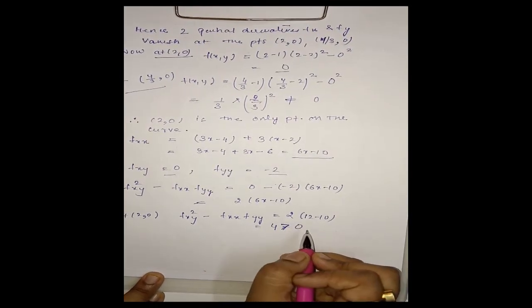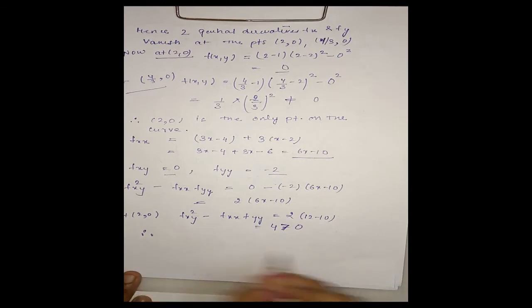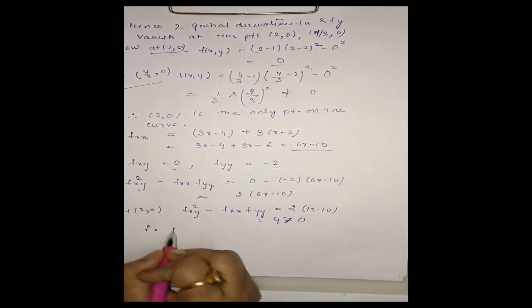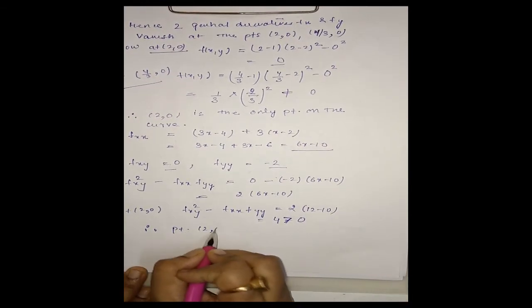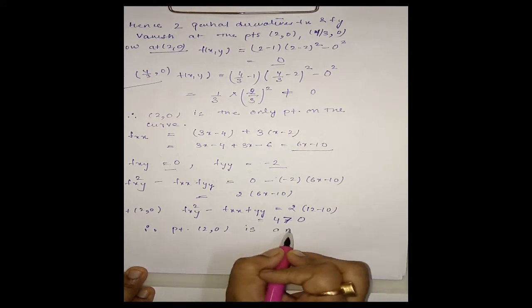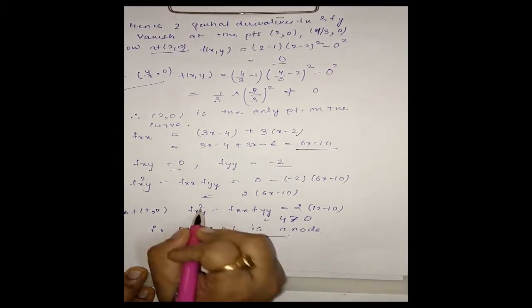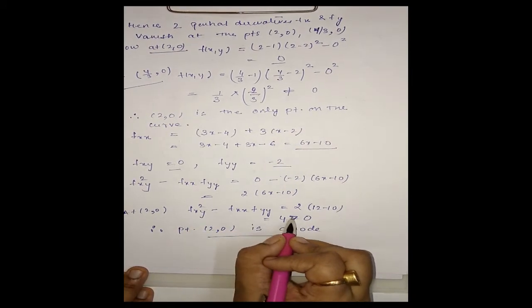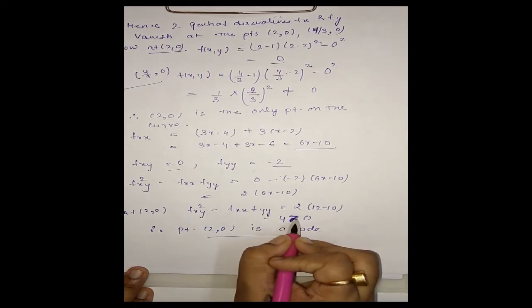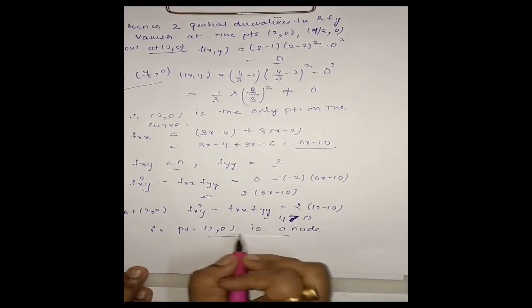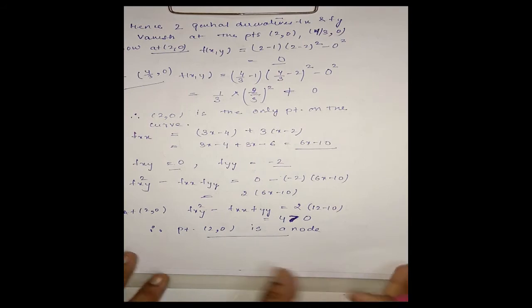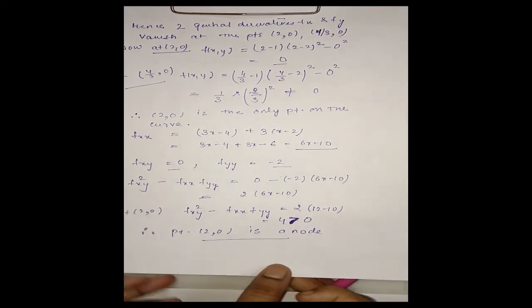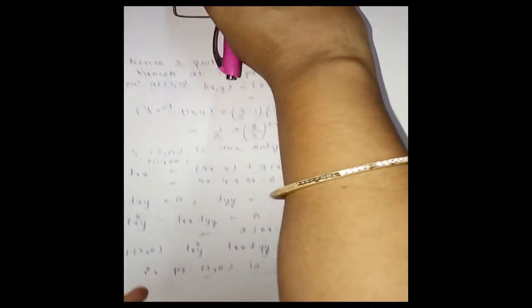Since this value is greater than 0, therefore by definition, the point 2, 0 is a node. Now let us consider the next example.